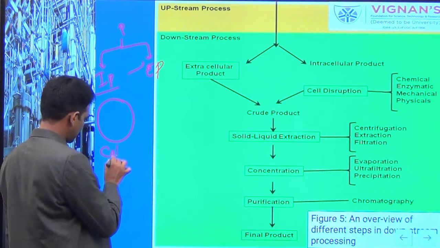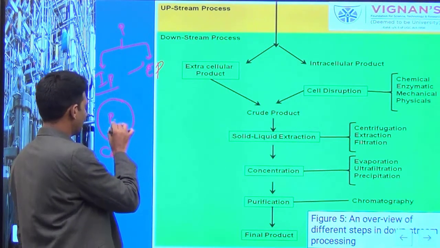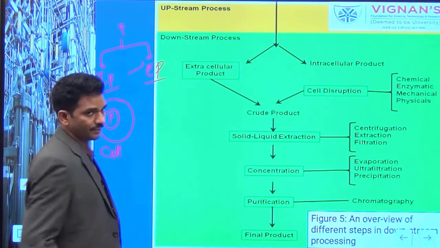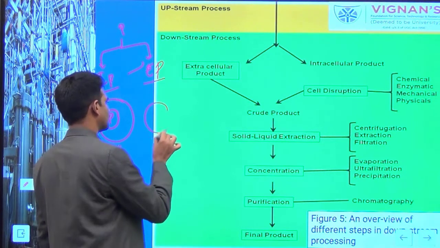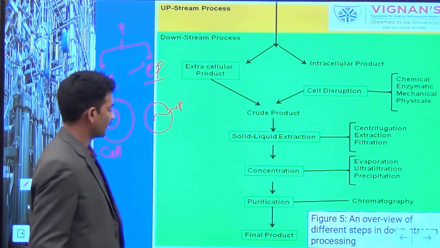You can see here the circle indicates the cell. Your product can be accumulated inside the cell. P represents product. If it is the extracellular product type, during the growth process your cell can release the product out. There is a secretion.